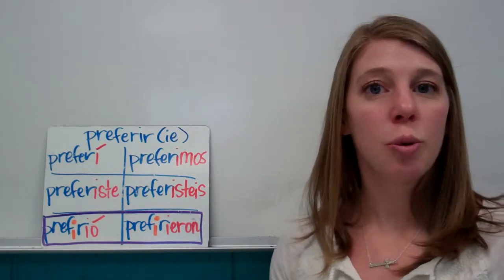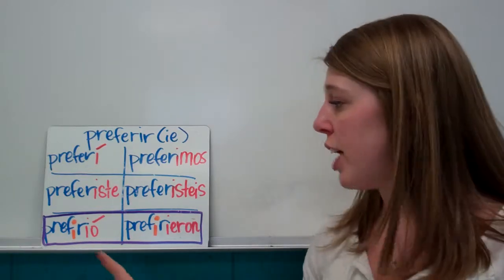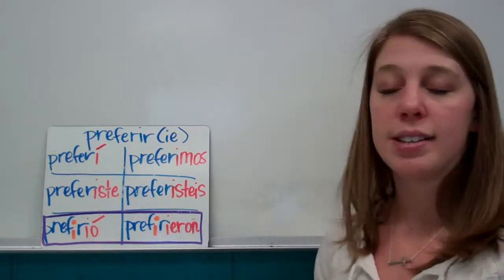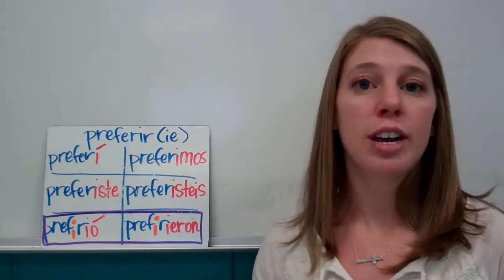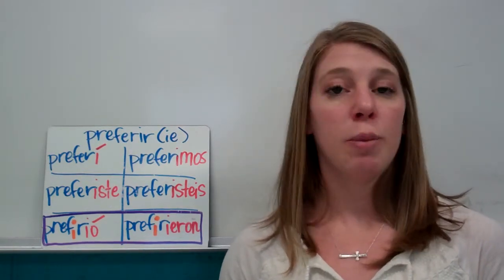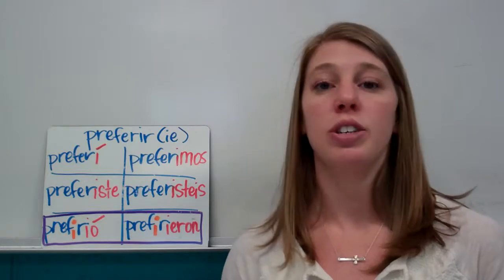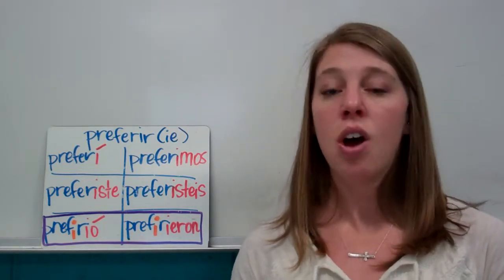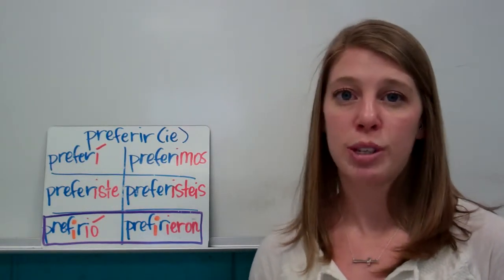So everything is normal. We just have two little letters that change. So this E went to an I and this E went to the I. And those are stem changers. So remember, anytime you see an AR or an ER verb that's a stem changer, you do nothing to it. Just leave it normal how it is. Only the IR verbs stem change.